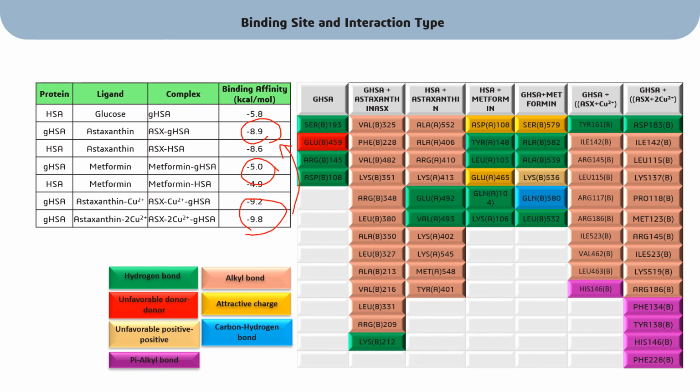And in this interaction type, we can see that GHSA with Cu2+ in two different forms, Cu2+ and 2Cu2+, have the same pattern, which is hydrogen bond, pi-alkyl bond, and also alkyl bond. Compared to GHSA with astaxanthin normal, it only has two types of interaction, which are alkyl bond and also hydrogen bond.